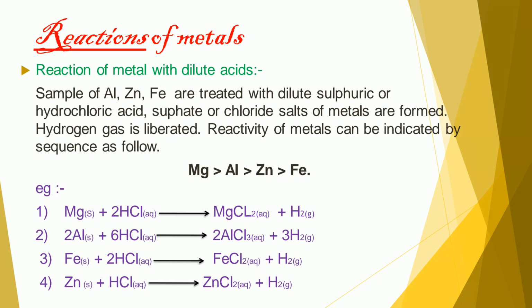When iron reacts with 2 molecules of hydrochloric acid, it gives ferric chloride and hydrogen gas is liberated. When zinc reacts with hydrochloric acid, it gives zinc chloride and hydrogen gas is also liberated.